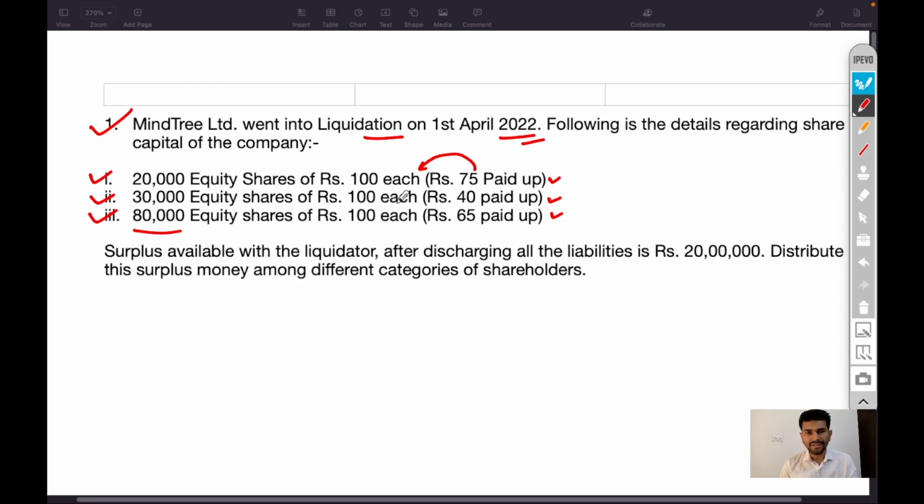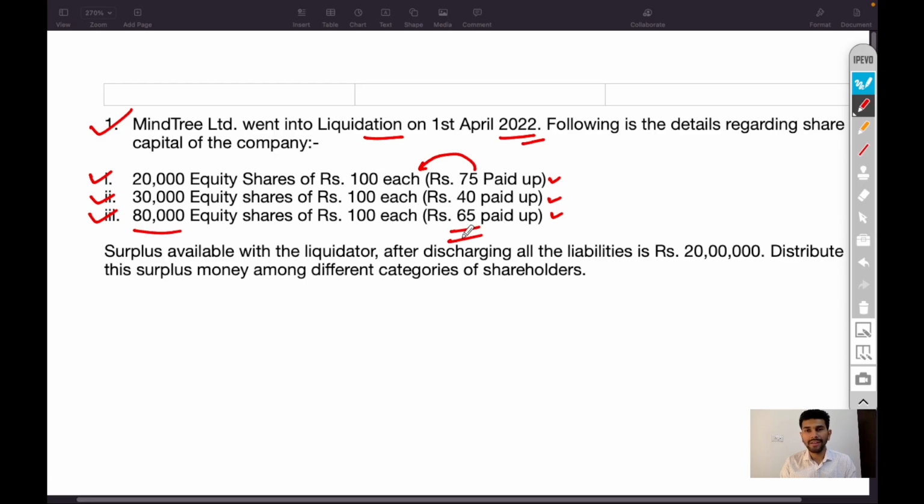In the second case, out of 100 rupees of face value, 40 rupees is paid up by the equity shareholder. It means the balance 60 rupees is not yet paid. So the company will call up the remaining amount from the equity shareholder, and the equity shareholder will pay the remaining amount because the equity shareholder liability is up to the face value of the share.